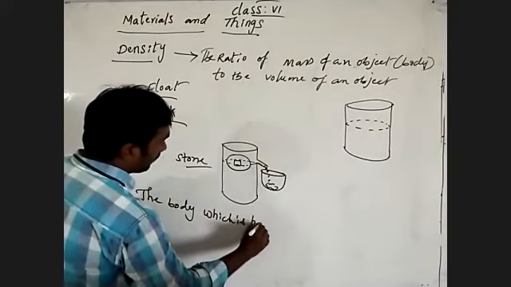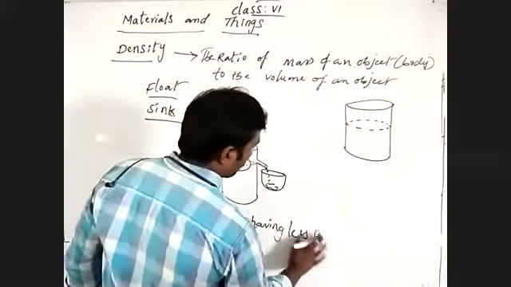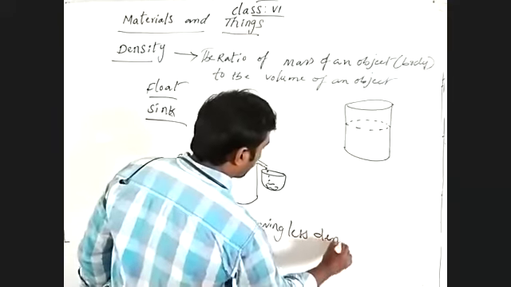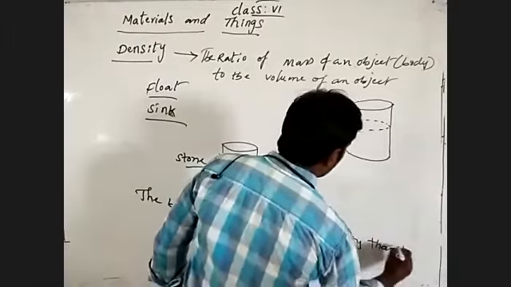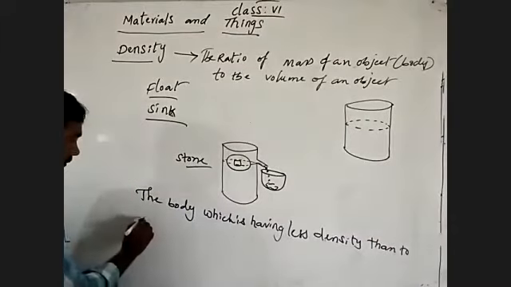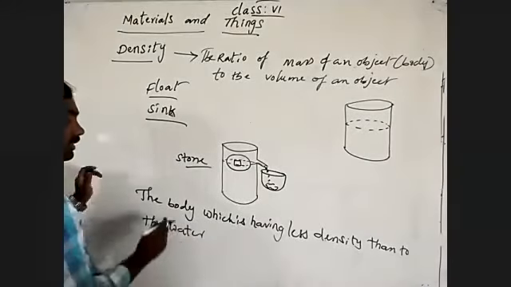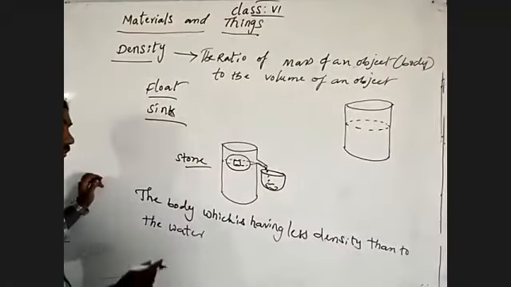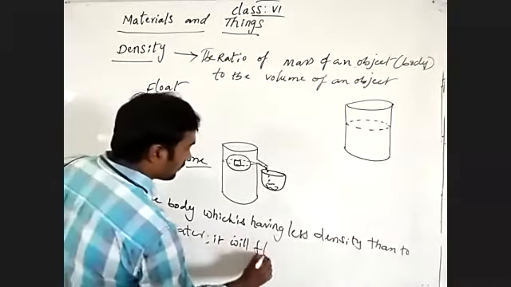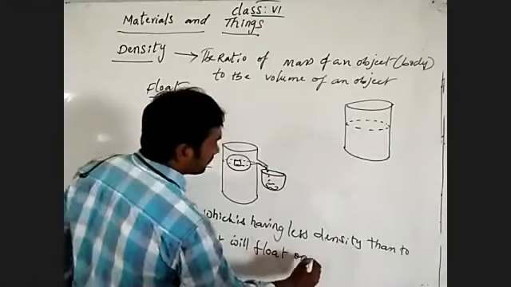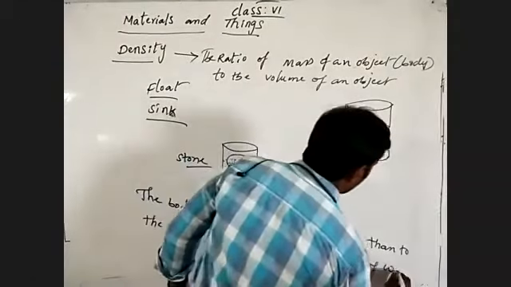The body which is having less density than the water will float on the surface of water.